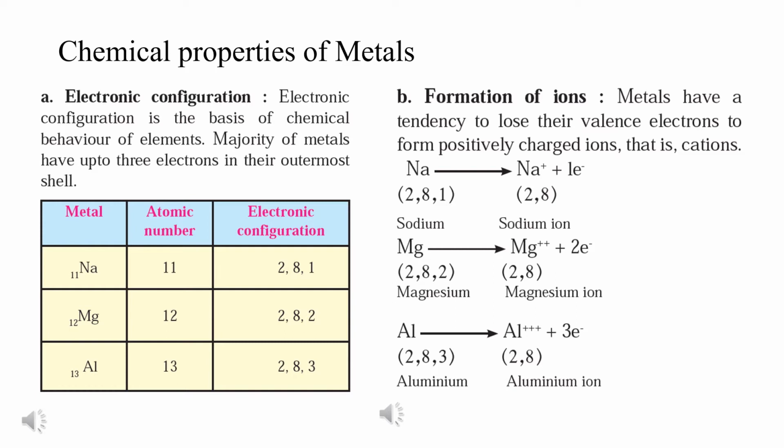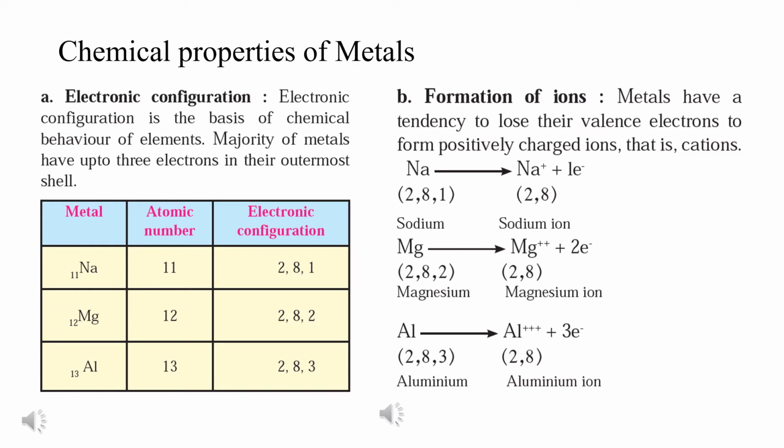Look at the next example, magnesium, 2, 8, 2. So 2 electrons are going to be given away. So now the magnesium atom which is left behind has 2 positive charges more, and therefore we write plus 2 on top. Same is with aluminium.